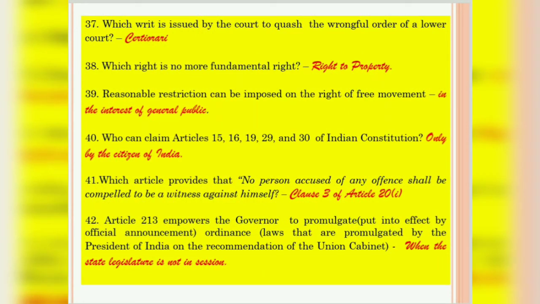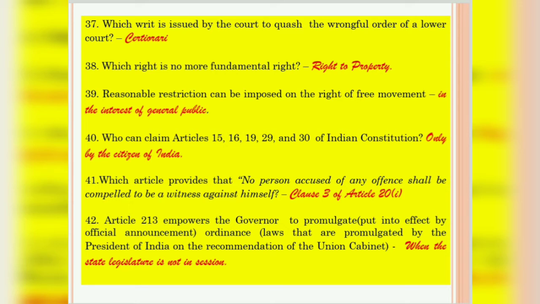Question 37. Which writ is issued by the court to quash the wrongful order of a lower court? It is given by the writ of certiorari. Question number 38. Which right is no more fundamental right? Right to property is no more fundamental right. Question 39. Reasonable restriction can be imposed on the right of free movement. It can be imposed in the interest of general public.